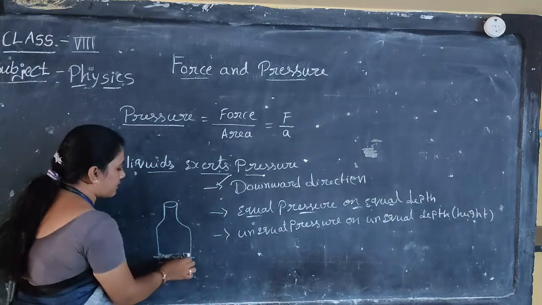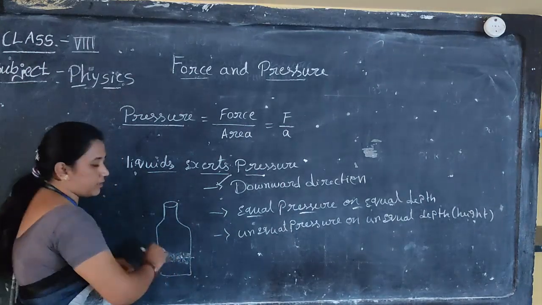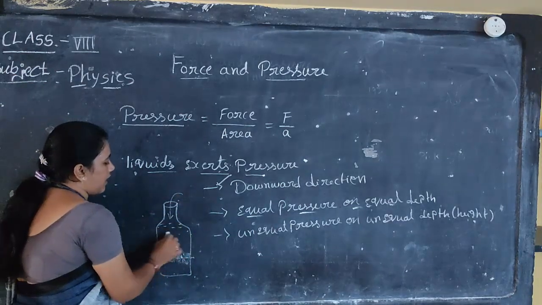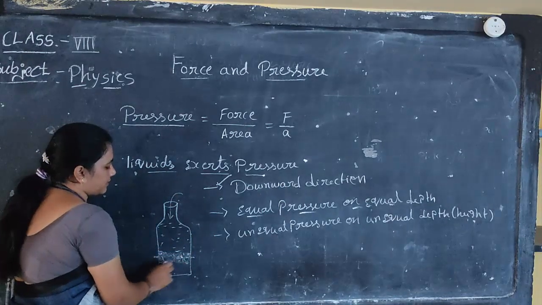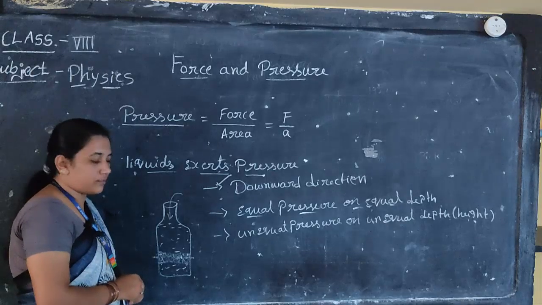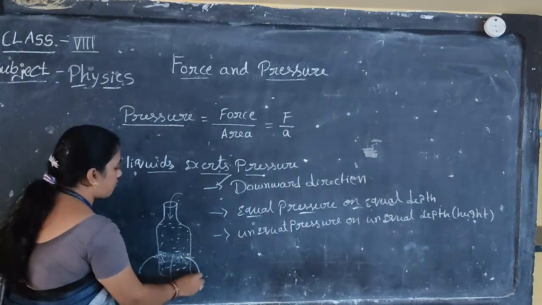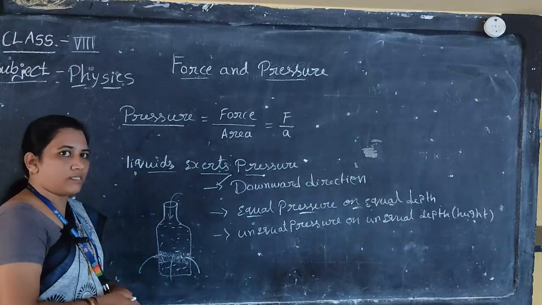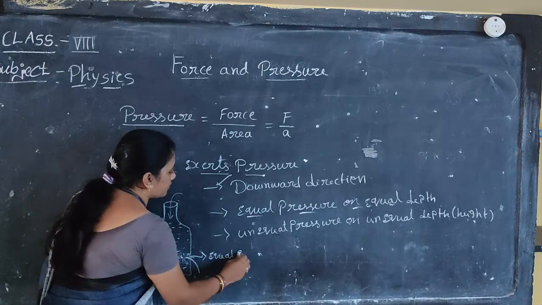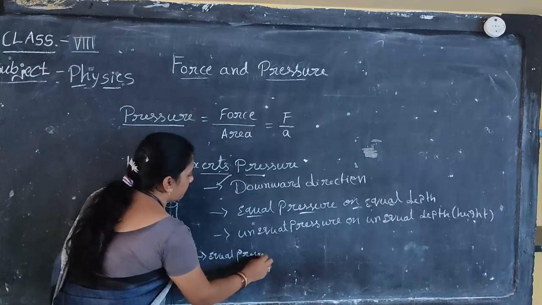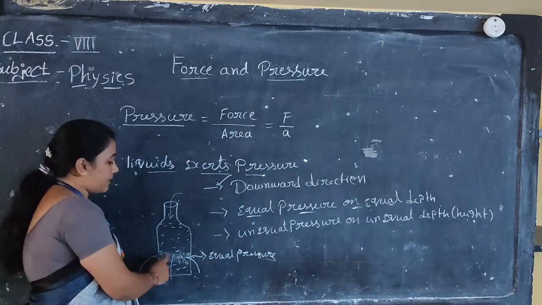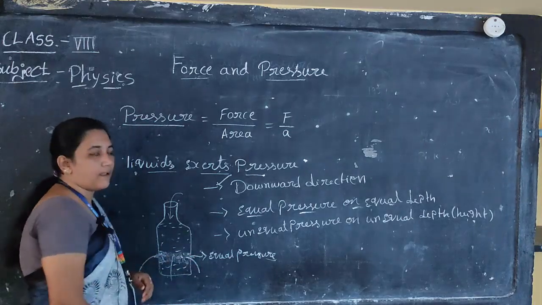After that, apply plaster on the holes so that water will not spill out. Pour water into the bottle. After pouring water, immediately remove the plaster. What can we observe? Water comes out from the holes with equal force. Equal pressure is exerted from each hole.